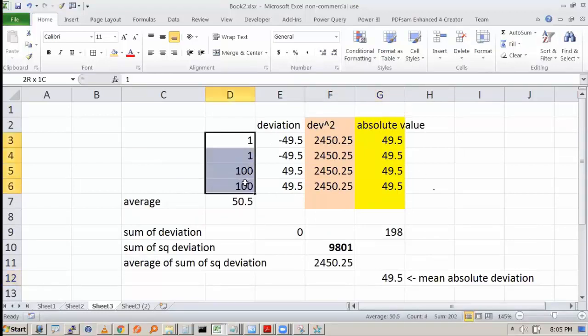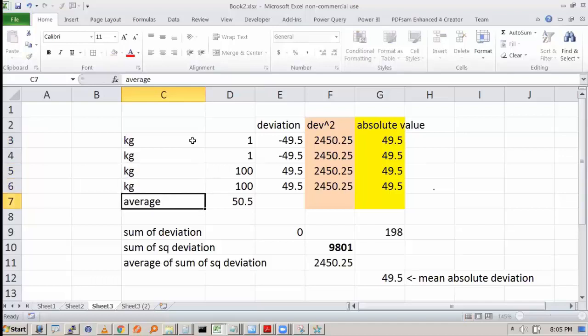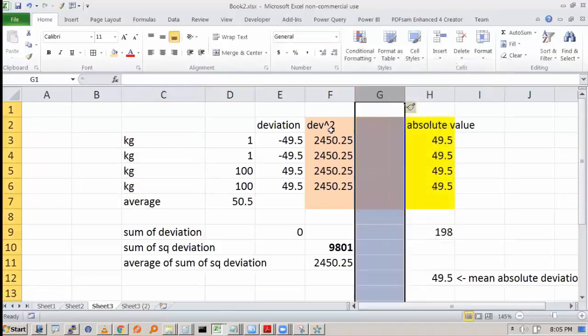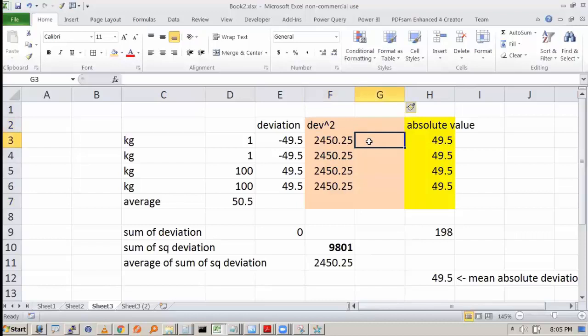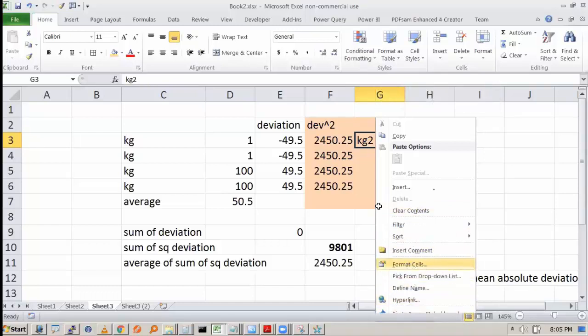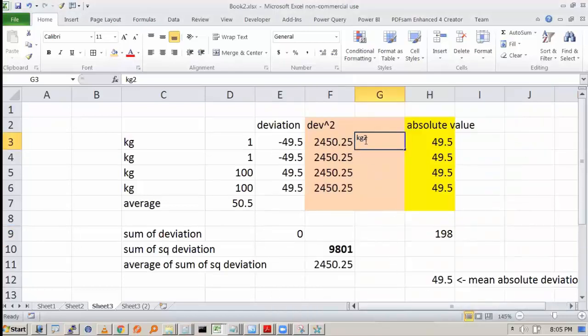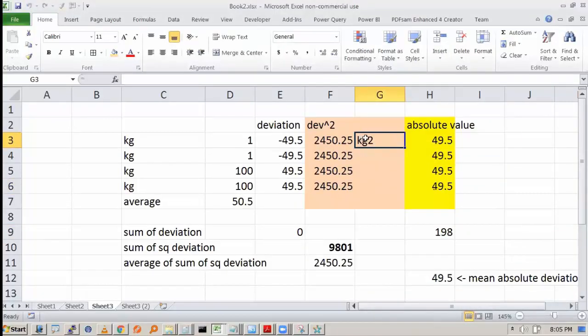Now suppose these numbers were the weights of boxes. What is the unit of the weight of a box? Kg. What will be the unit of this deviation square? The unit of the deviation square will be kg square. How do you make it kg square? You can go to font and make it a superscript. Only that item you have to make a superscript.